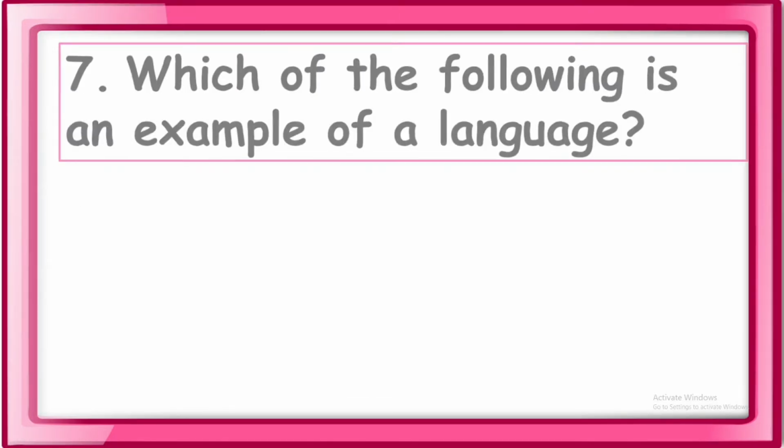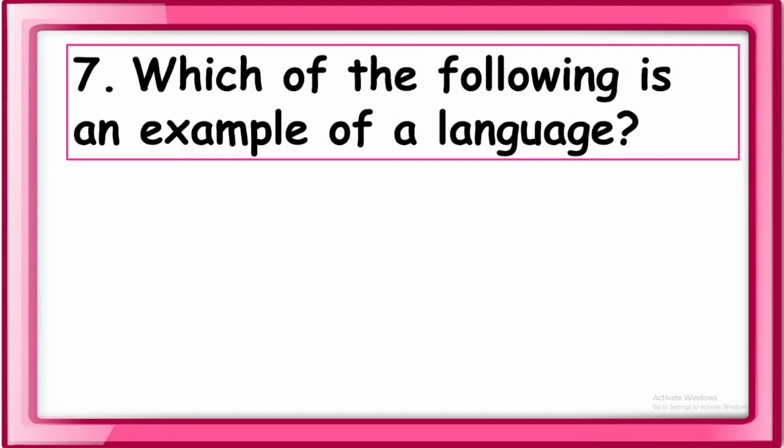7. Which of the following is an example of a language? Language. It's what people speak. For example, Thailand, Thai language. America, English.